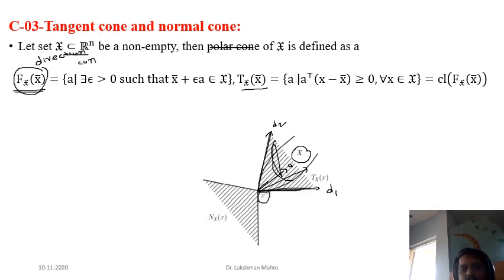Now what you do next is define the dual cone of the tangent cone. Easily you can define it this way: draw the perpendicular to d1, call it d1 star, and the perpendicular to d2, which is d2 star.